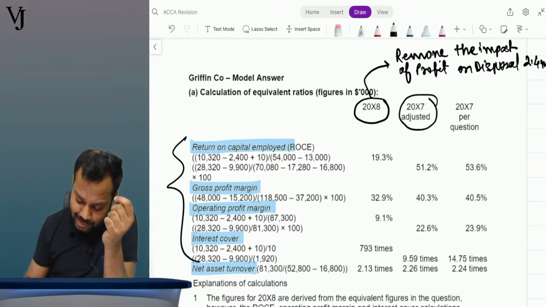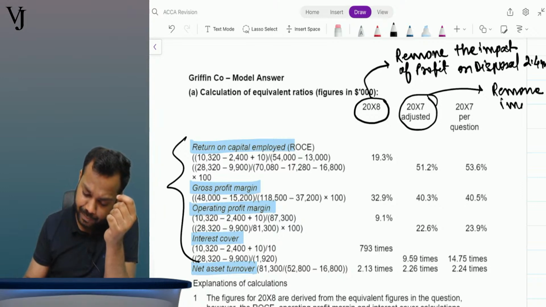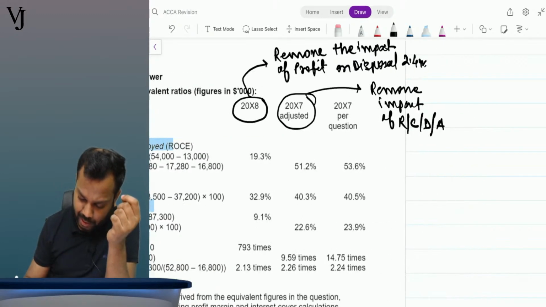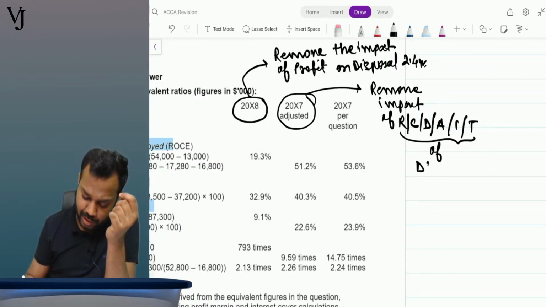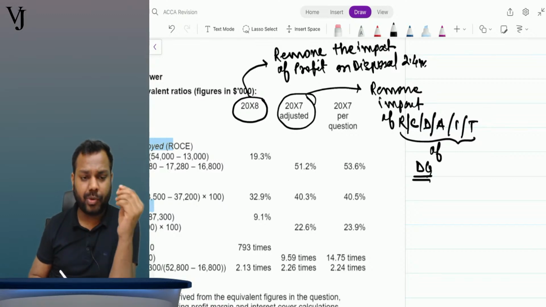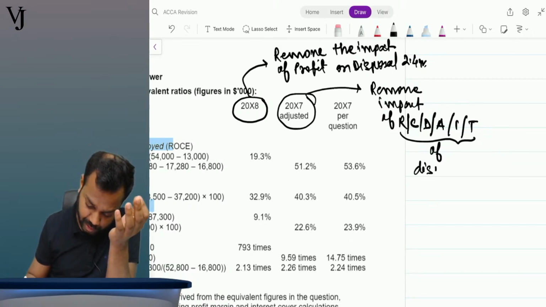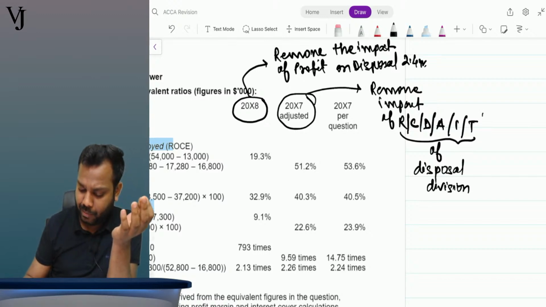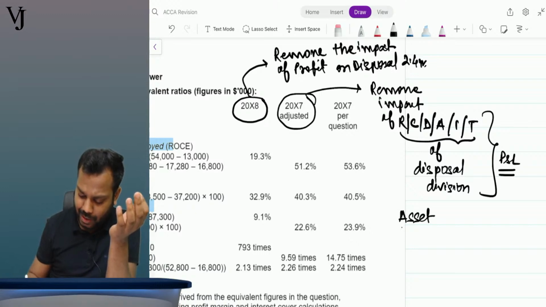In 20x7 adjusted, remove the impact of revenue, costs, distribution expenses, admin expenses, then interest, then tax, everything of the disposal group, the division which will be disposed.